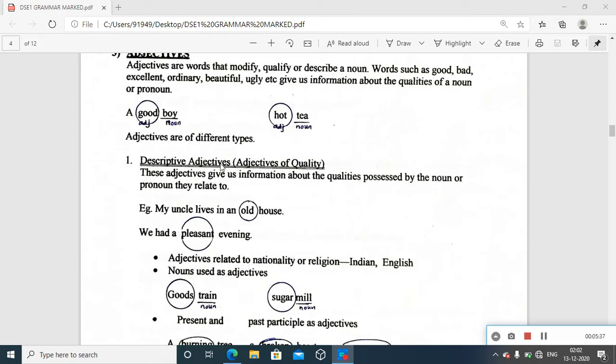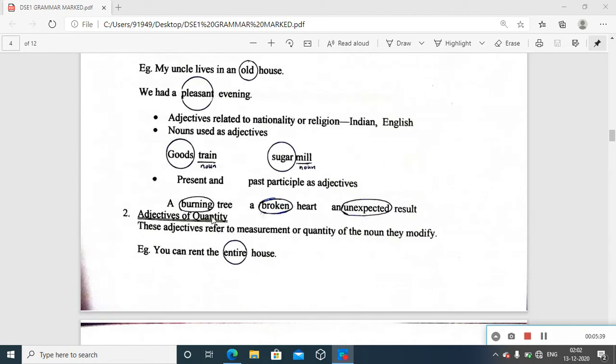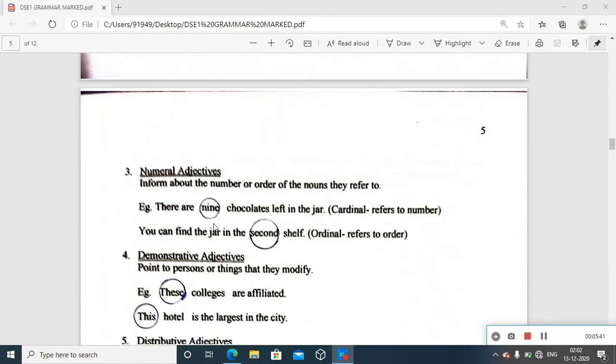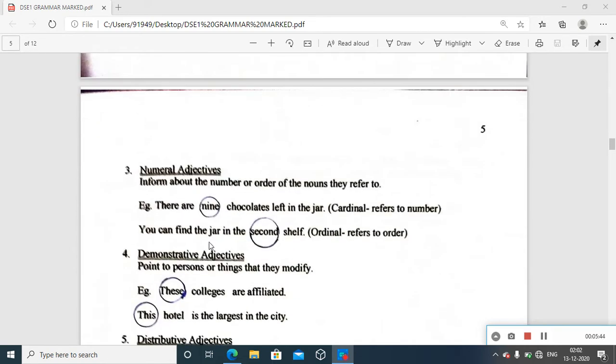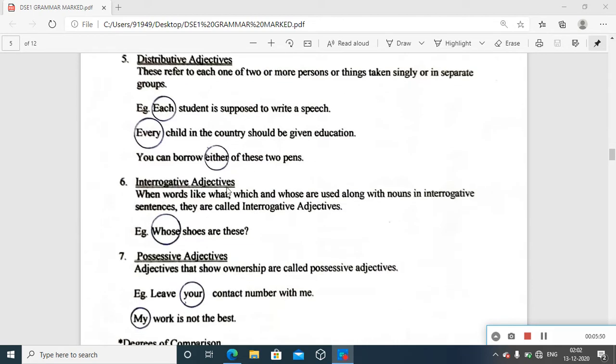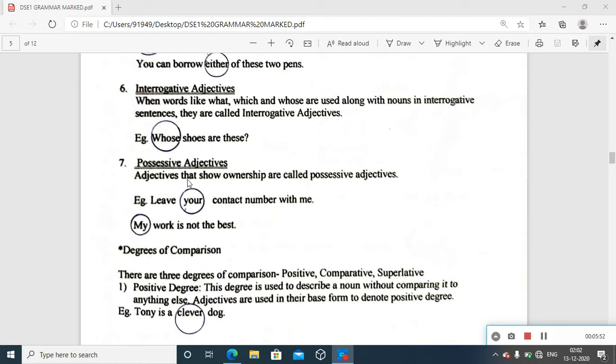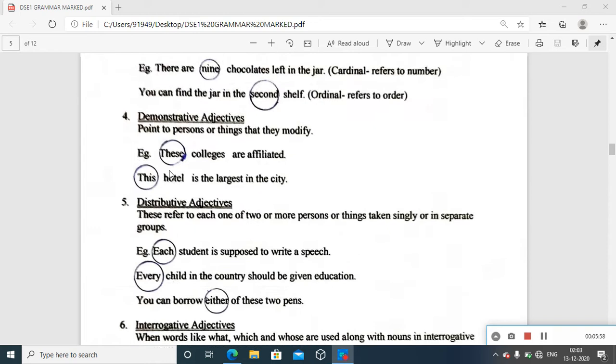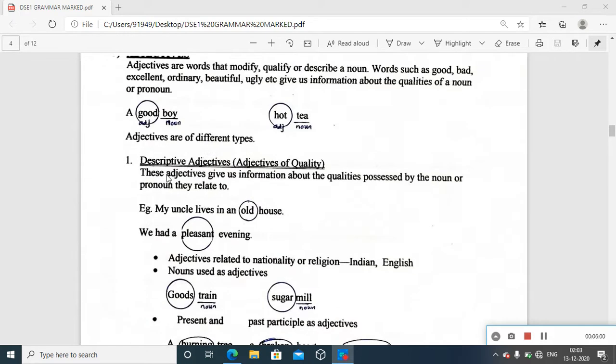First one, descriptive adjective. Second one, adjectives of quantity. Third one, numeral adjectives. Fourth one, demonstrative adjectives. Fifth one, distributive. Sixth one, interrogative. Seventh one, possessive. So seven major divisions we see here. We will come across the description there. Yeah, first one, descriptive adjective. That is the title, the name of that first type.